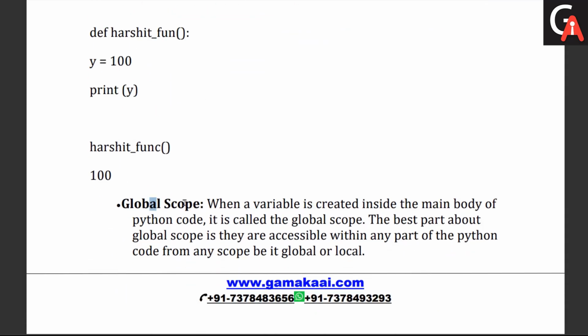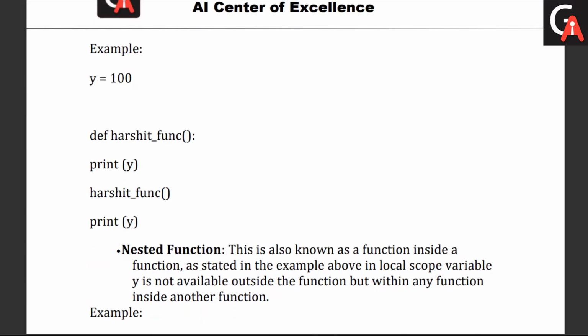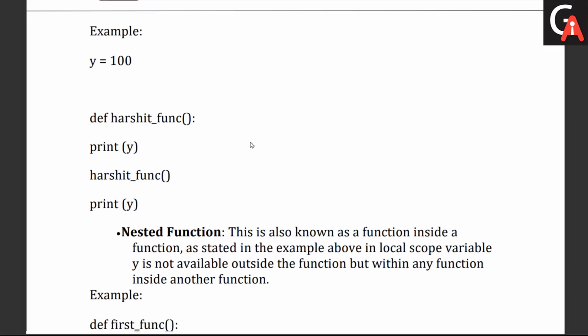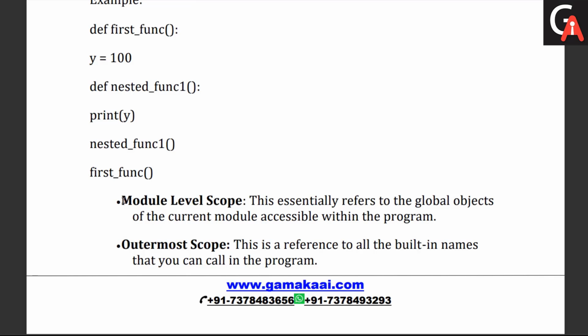These are some of the examples, which are the same as we explained here with different ones. Clear? In other ways, we have different levels of scopes. Module level scope is there, and outermost level scope is there. Module level scope is nothing but the module level variable. The module is a .py file, and in that file, if I declare any variables, then no matter how many functions or methods you have in that module, this variable will be easily available. Clear?